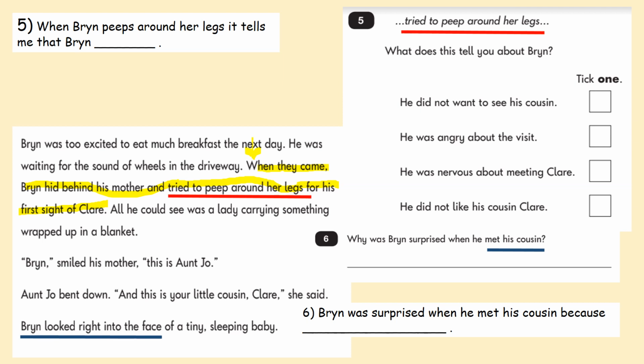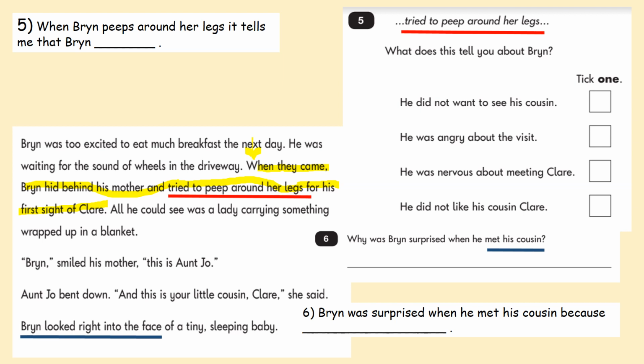Have a look at all your options. Think about the story we've read. The first option, he did not want to see his cousin. Is that true? From all the story that we've read so far, is that true? No, he was getting toys ready, wasn't he? He wanted to see. Okay. He was angry about the visit. Was he angry about Claire coming?